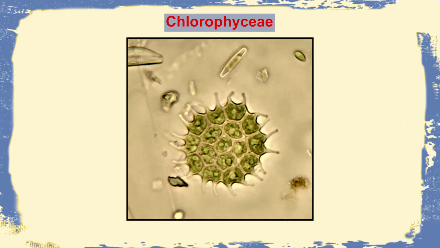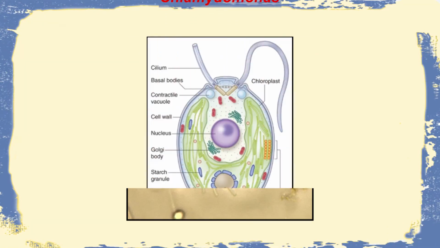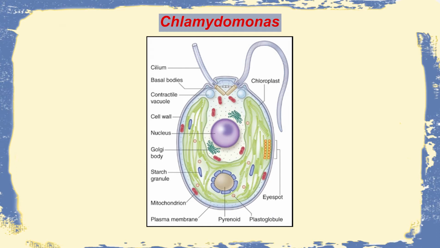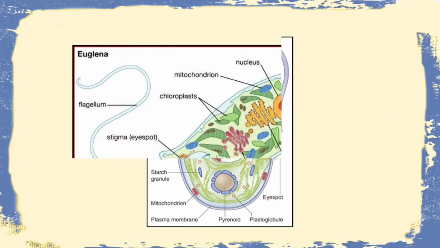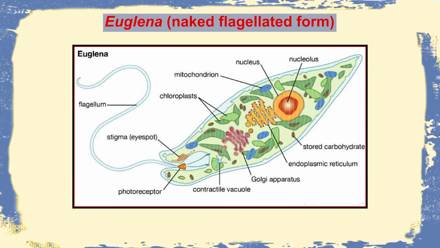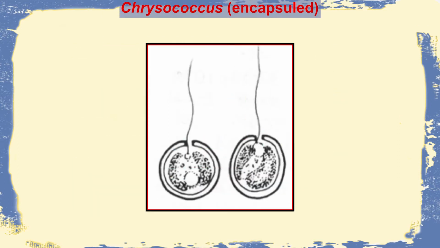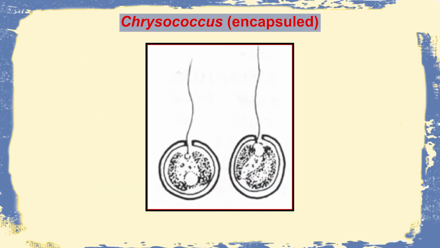In the majority of the Chlorophyceae, the flagella are 2 or multiples of 2. They are equal in size, of whiplash type and attached anteriorly. The common examples include Chlamydomonas. These unicellular bodies are either spherical, oblong or pear-shaped, sometimes elongated as well. Sometimes they also possess a capsular-like covering outside and then they are called encapsulated flagellated forms. And a feature very common with these flagellated forms is the possession of an eye spot or stigma.